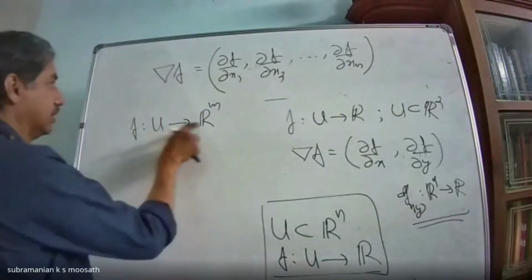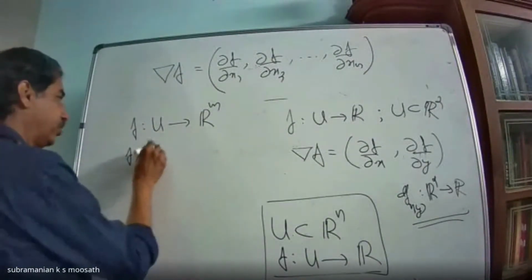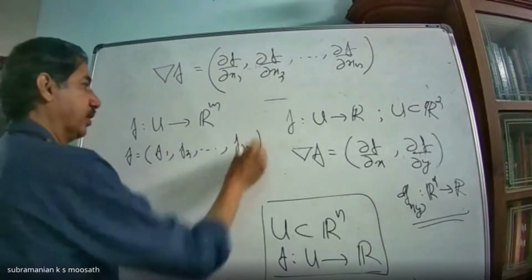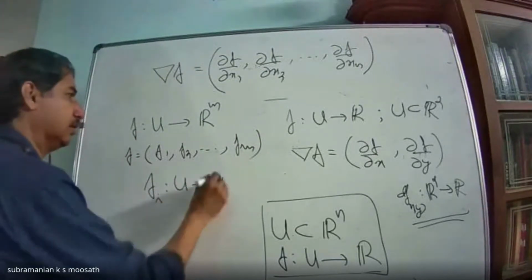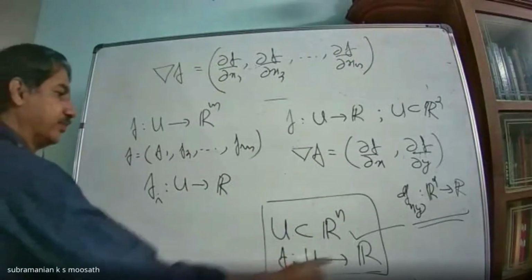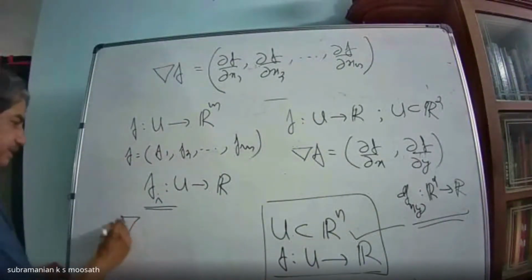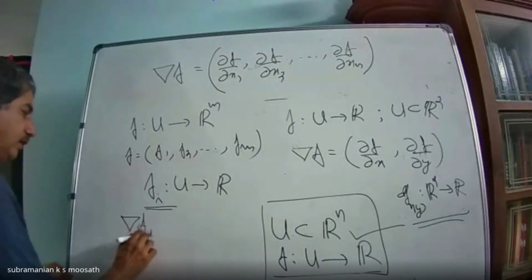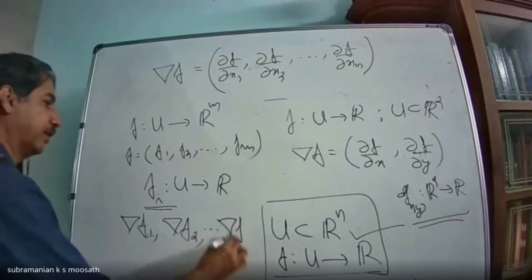Now suppose you have a function f from u to Rm. This f will have component functions f1, f2, etc., fm. And each component function fi is from u to R. Therefore, I can look at the gradient of each component function, del f1, del f2, etc., del fm.